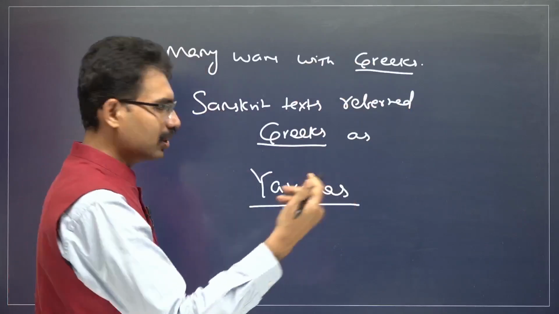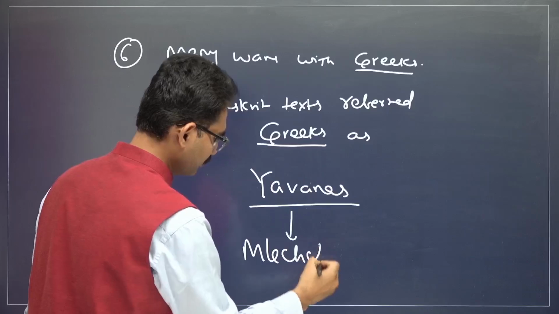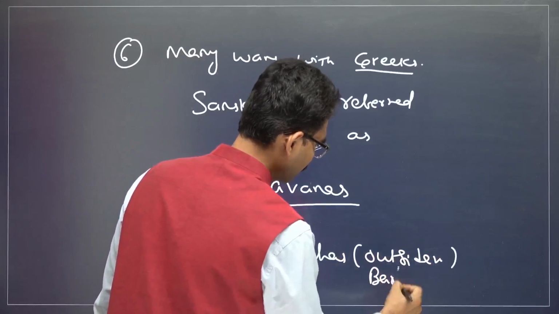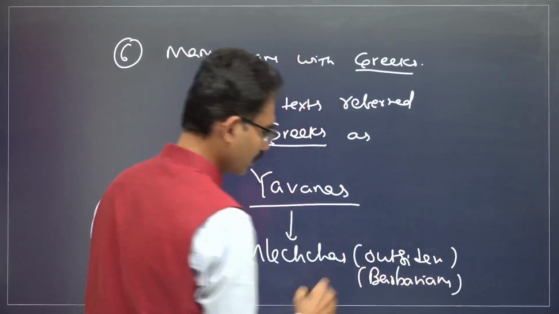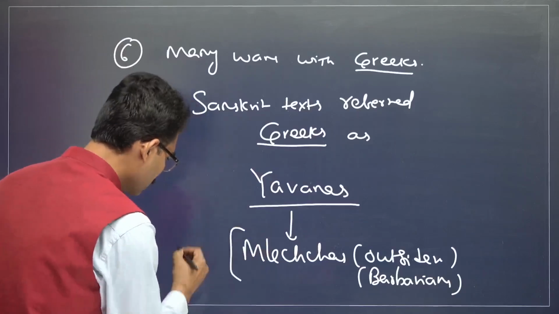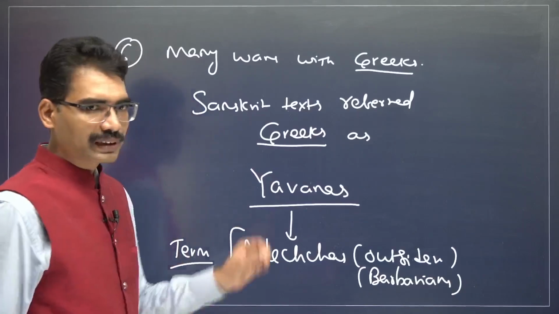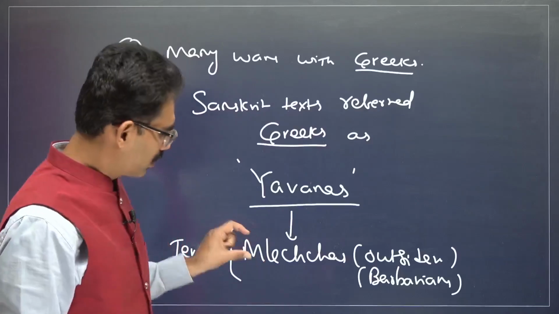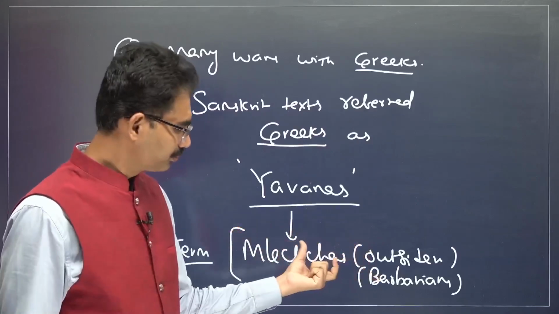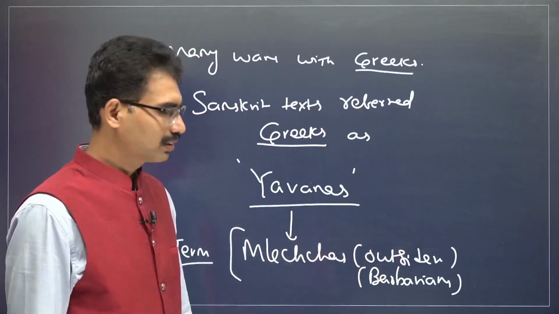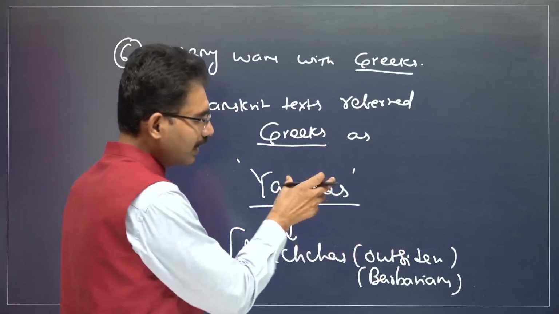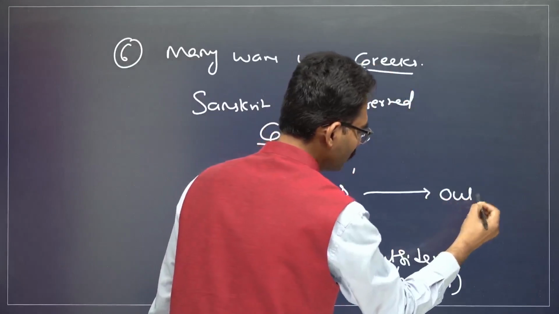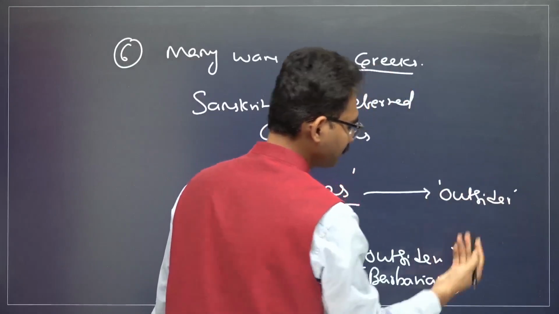There are different names also, like Mleshchas or outsiders or barbarians. Gradually, this term is also emerging for outsiders. But specifically, Yavanas in this context was referred to Greeks. This term is generally for outsiders, barbarians, Mleshchas. The term Yavana, even though it was used for Greeks, after some time also became a term for outsiders, Yavanas.